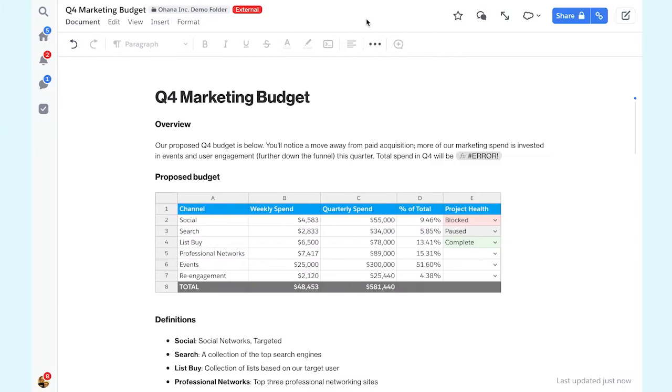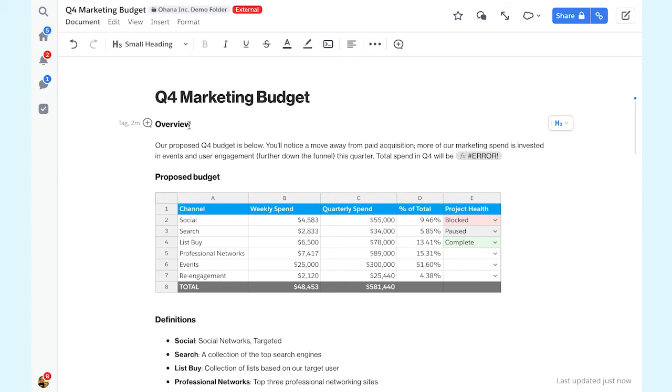Within the document editor, we've got a series of new features to help you communicate more clearly and make your documents just a bit better looking. First up, text alignment. We know that presentation matters to our users, which is why we've added features like font colors and better image handling to Anywhere over the years.